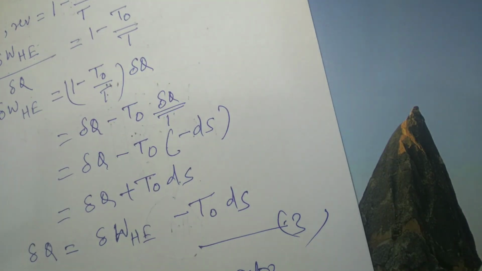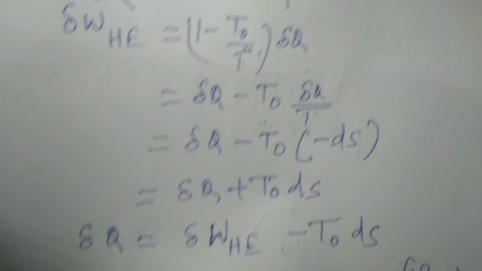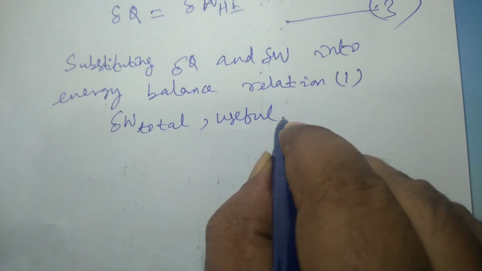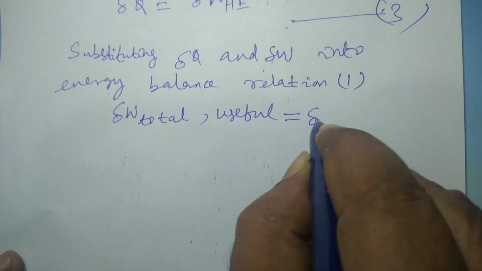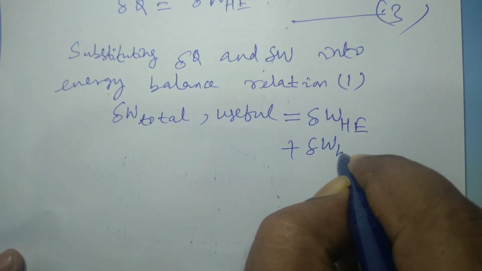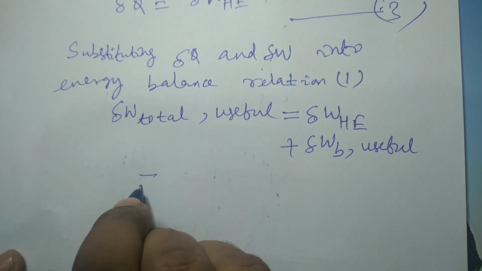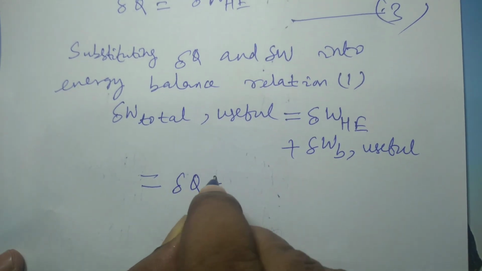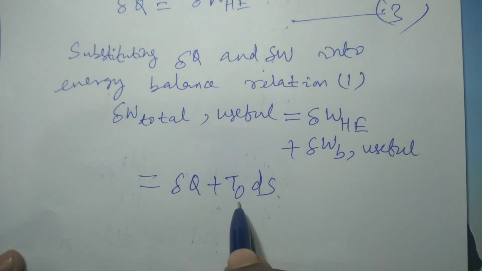So substituting del Q and del W into the energy balance relation, we get del W total useful, which consists of two parts: del W heat engine plus del W B, the useful part of boundary work. This will be equal to del Q plus T0 ds, from equation 3.